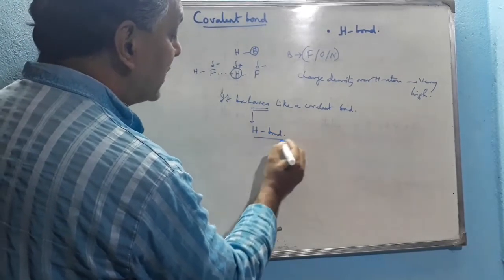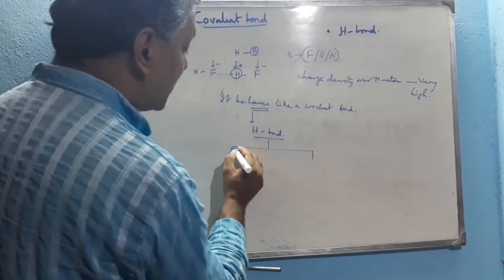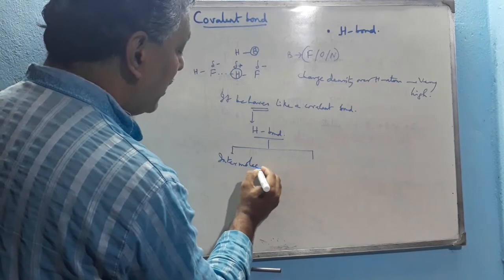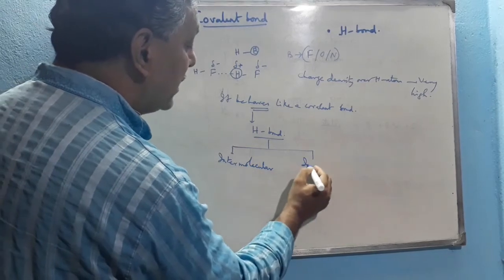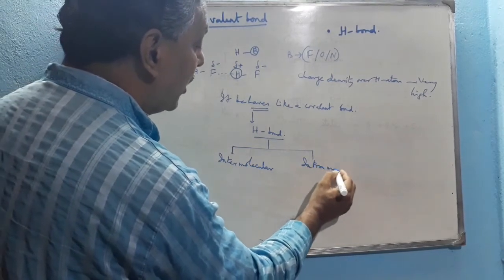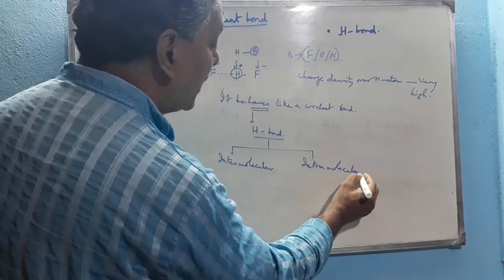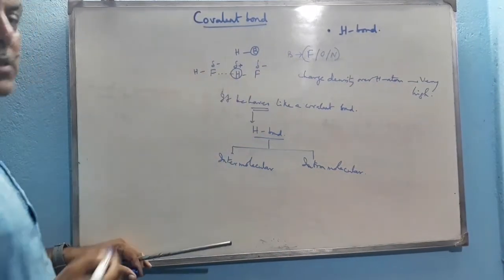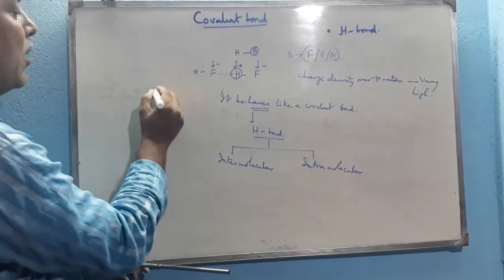Hydrogen bonds are generally of two types. One is intermolecular, and the other is intramolecular. Intermolecular means in between different molecules, like HF and so on, or like water.